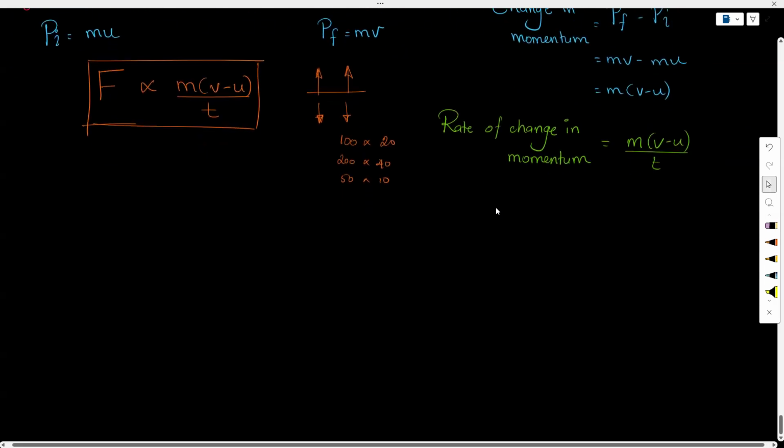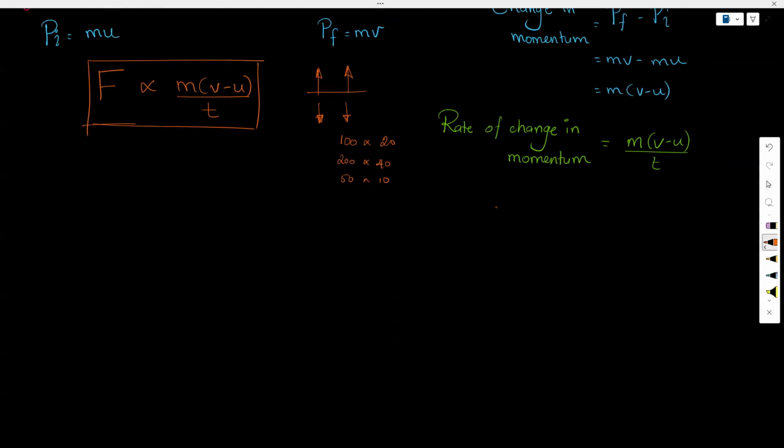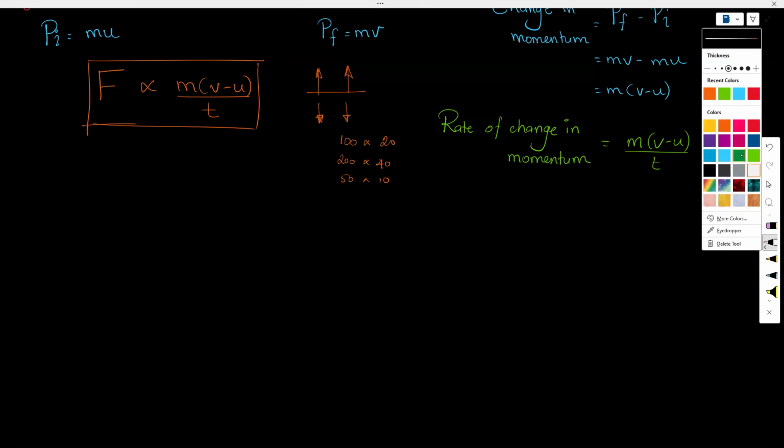So we couldn't use this proportionality in day-to-day calculation because it doesn't give you the answer, like what is the force. You do not know. All you know is that if the rate of change of momentum is twice, the force that you have applied must be twice. But you do not know how much force exactly you have to apply. So in that way, this equation is pretty much useless, right?